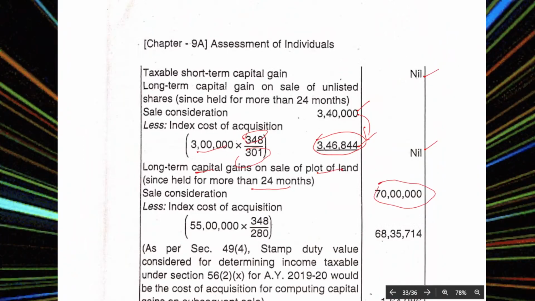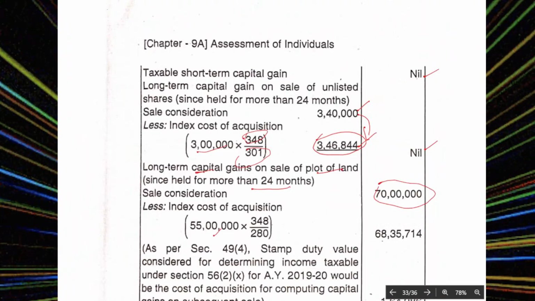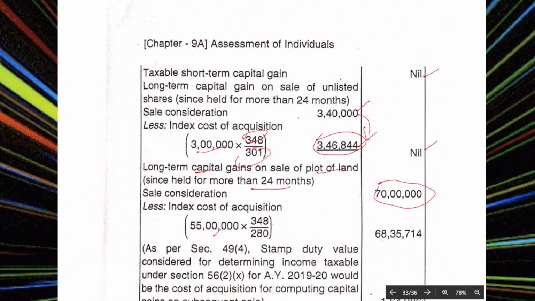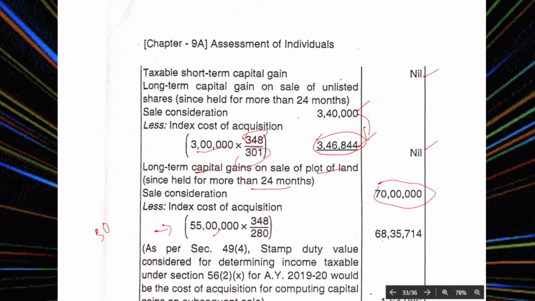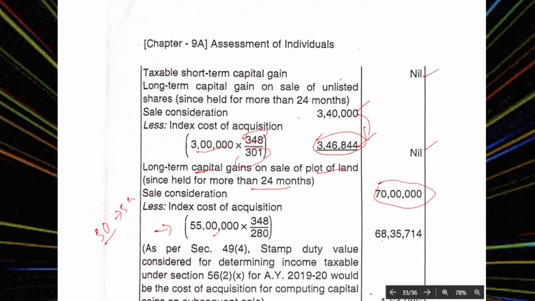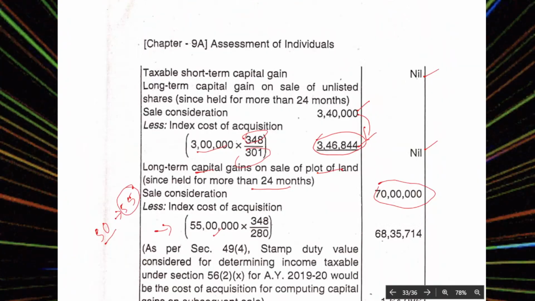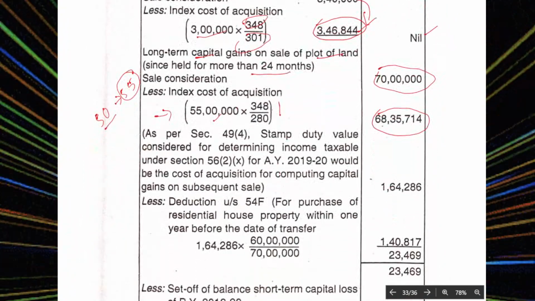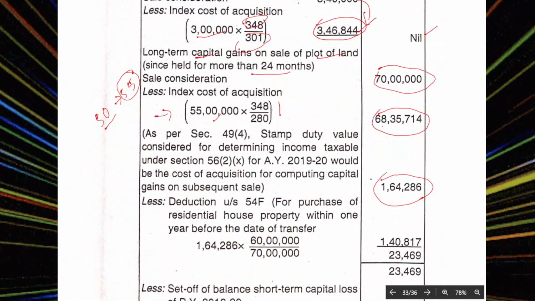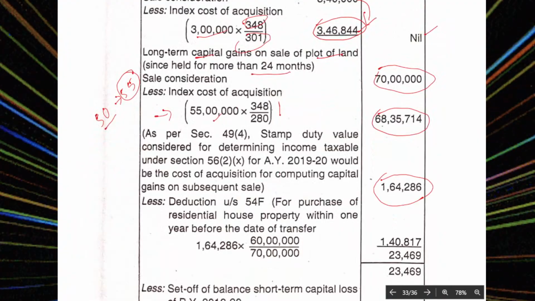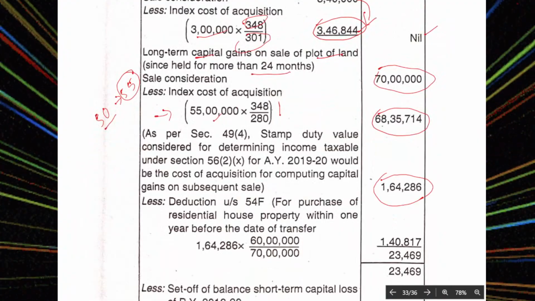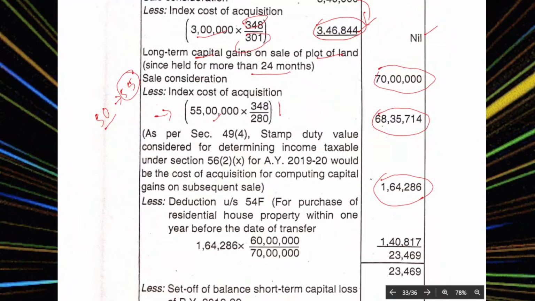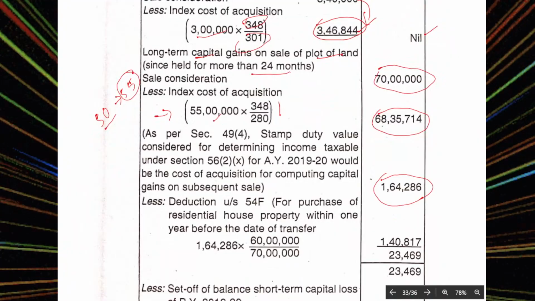Sale value 70 lakhs. Cost of acquisition 55 lakhs. Why not 50 lakhs or 2 lakhs? Actually 50 lakhs was the value, but we paid 55 lakhs. So 55 lakhs is to be taken. With the indexation benefit we give now, we will get 68 lakhs. The difference is 1 lakh 64,000. That should be less deduction, 1 lakh 64,000.